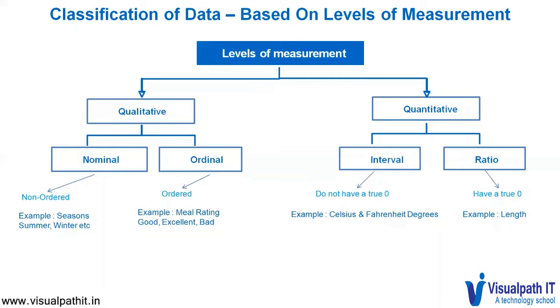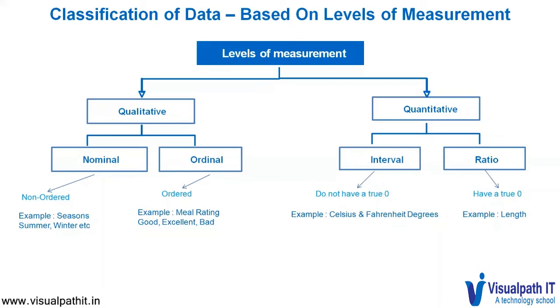They internally represent numbers. On the quantitative side, data is classified into intervals and ratios. They have one difference between them: intervals do not have a true zero, ratios have a true zero. An example of a ratio could be the length of something in meters, because it has a true zero. Or I can also say, I have two apples, you have six apples. The ratio is 2:6.